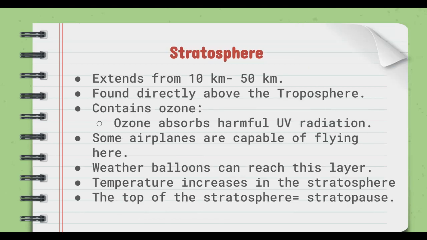The stratosphere extends from 10 kilometers to 50 kilometers above Earth's surface. It is found directly above the troposphere. It contains the ozone layer, and the ozone layer absorbs harmful UV radiation that the sun produces. If we did not have the ozone layer, life on Earth would not be able to exist because of the harmful UV radiation destroying DNA.